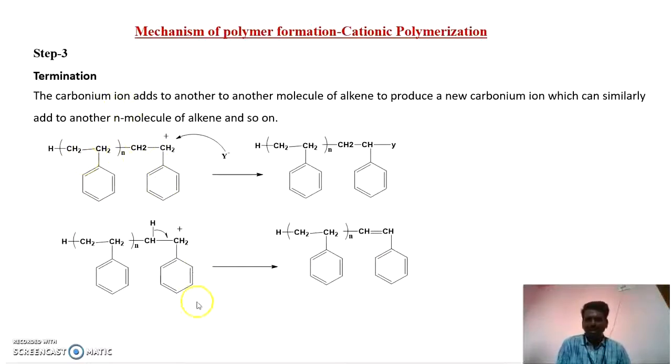The termination can take place in two different ways. One is the reaction of bases or anions, which neutralizes the positive charge, and thereby the termination is completed. The other is removal of a hydrogen atom from the adjacent carbon, which neutralizes the positive charge and forms a double bond here. In this way the termination is completed for the cationic polymerization reaction.